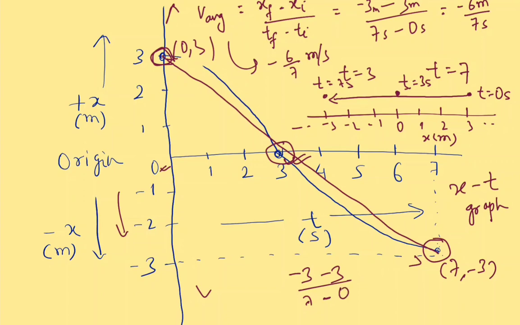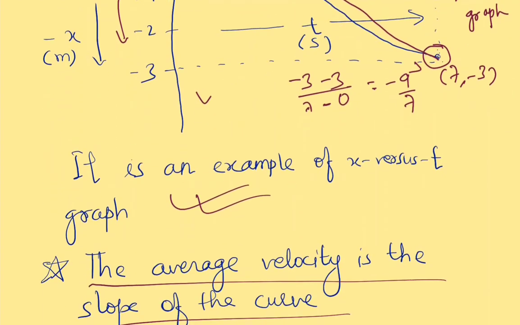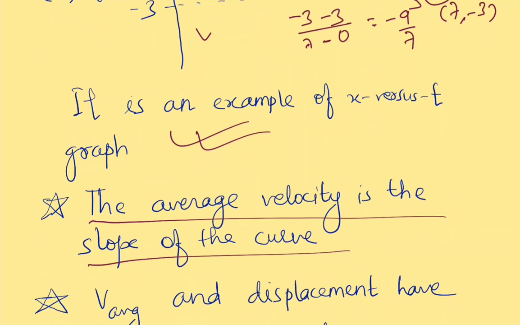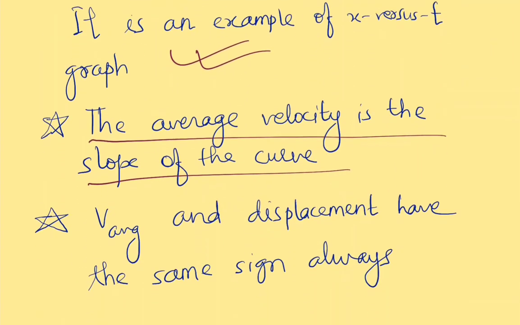I am not discussing how we calculate the slope here; I hope you all know how to calculate it. So the slope here is minus 6/7. As we have said that the average velocity is the slope of the curve, the average velocity is minus 6/7. Of course the unit is meter per second. Okay, fine.